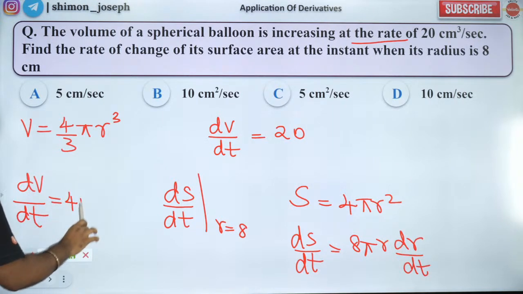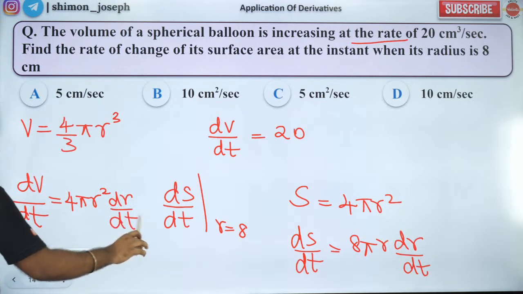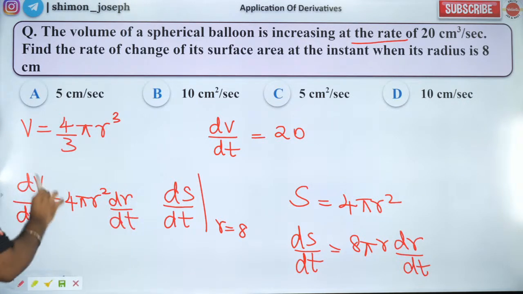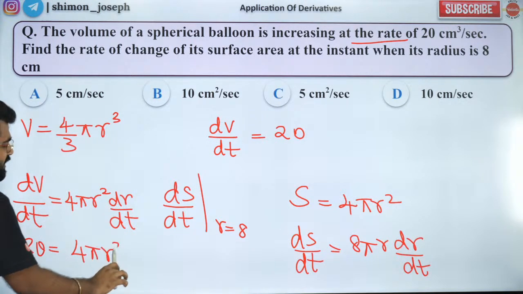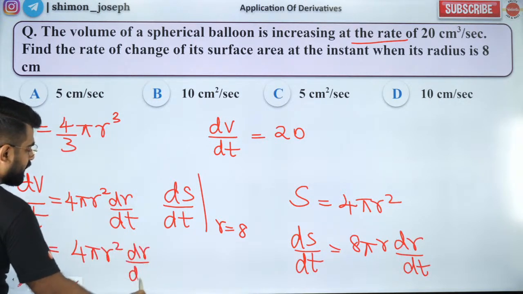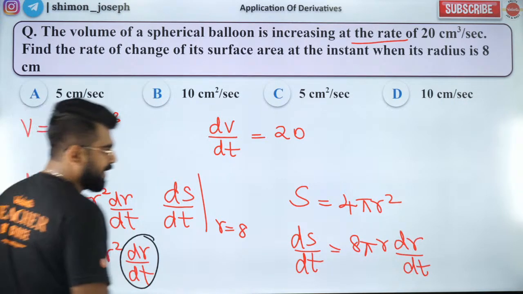That will be 4 pi r square dr by dt. So this is 20. So 20 is equal to 4 pi r square dr by dt. So from here, I will take dr by dt alone. So what is dr by dt? 20 divided by 4 pi r square.